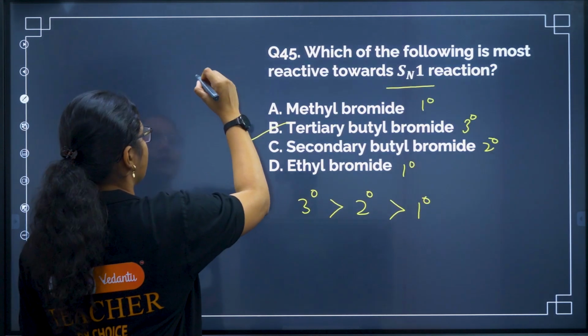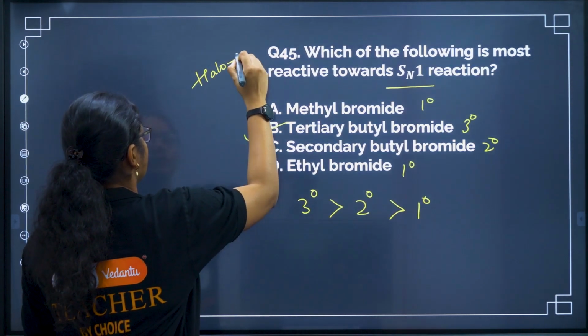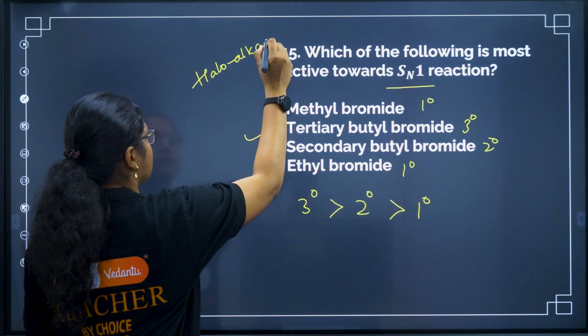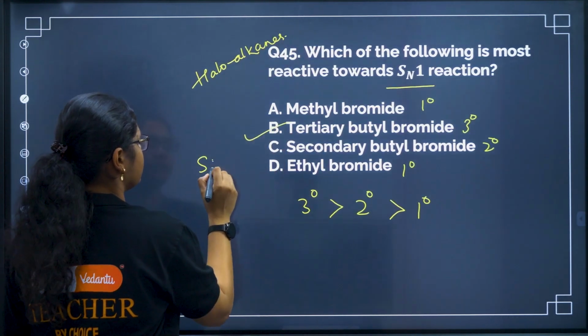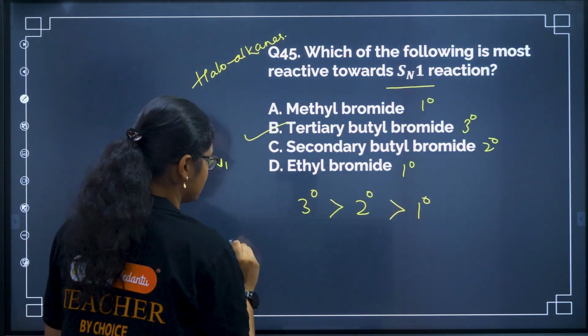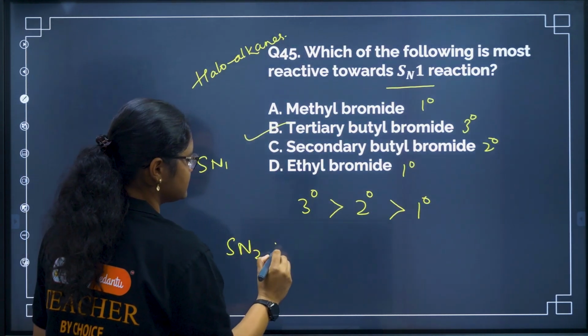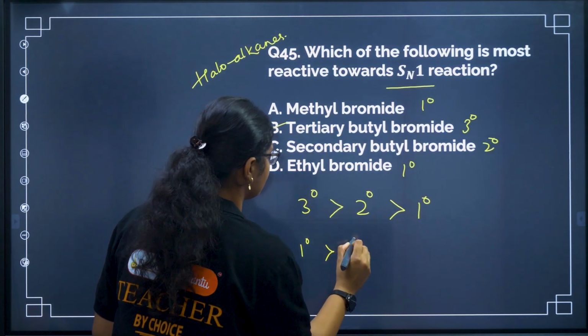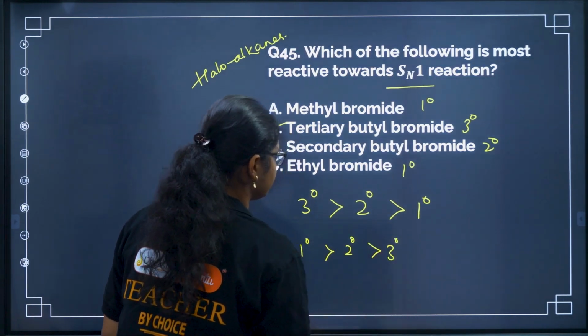So this is from your haloalkanes chapter. Okay, easy one. SN1, SN2 mechanism, please remember properly. And let us also discuss the order for SN2. It is 1 degree, 2 degree and 3 degree, right?